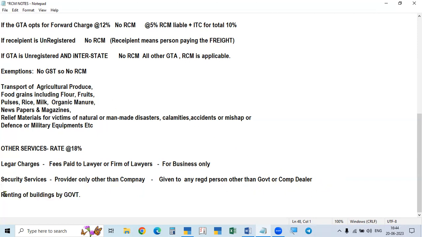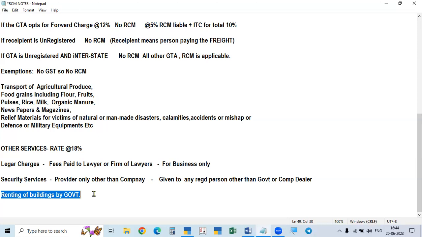Okay. And then renting a building by the government. See, the government, state or central, or local authorities, if they rent a building to any citizens, they can collect only the rent; they cannot collect tax. The receiver, the tenant, has to pay the GST under reverse charge mechanism.